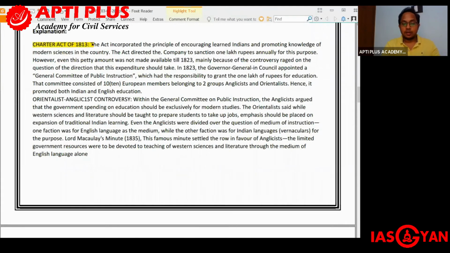So what happened? The Charter Act of 1813. The act incorporated the principle of encouraging learned Indians and promoting knowledge of modern sciences in the country. The act directed the company to sanction 1 lakh rupees annually for this purpose. However, even this petty amount was not made available all the way up to 1823, mainly because the controversy raged on the question of the direction that this expenditure should take.